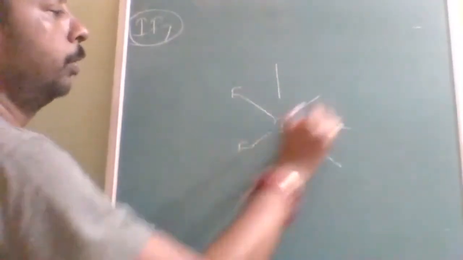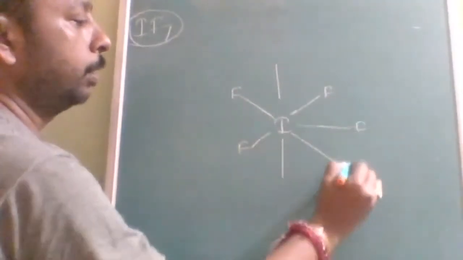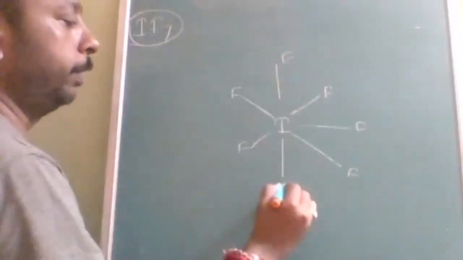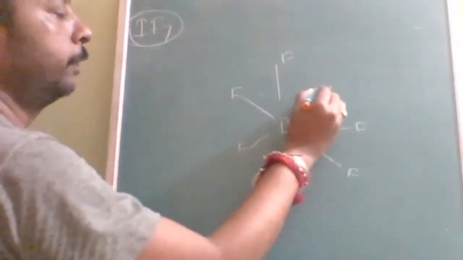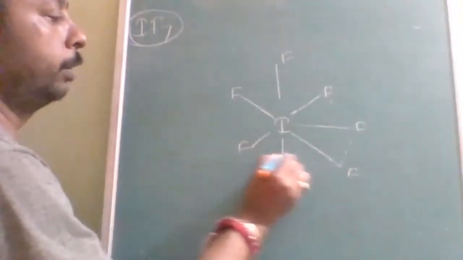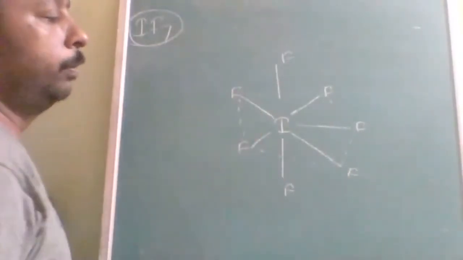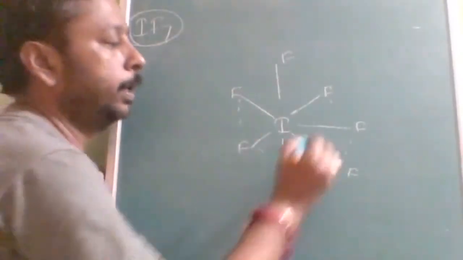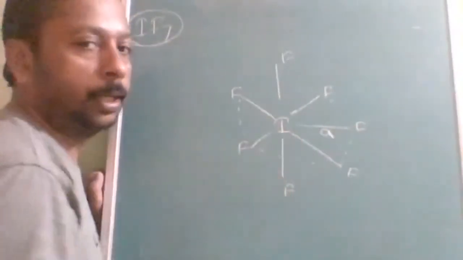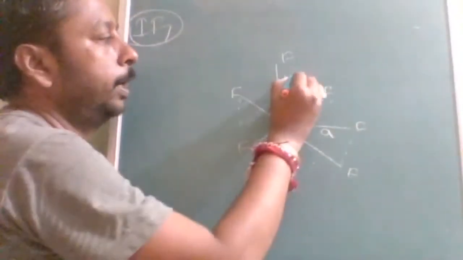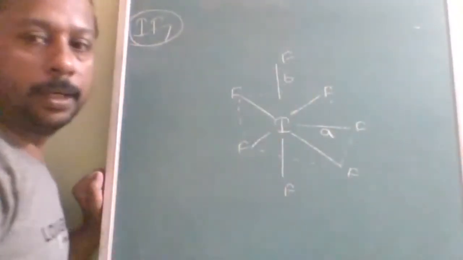So now after giving you the logical explanation to the previous, you will be able to understand. Let us suppose bond length is A and here bond length is B. Understood?